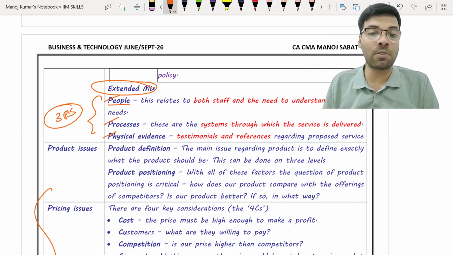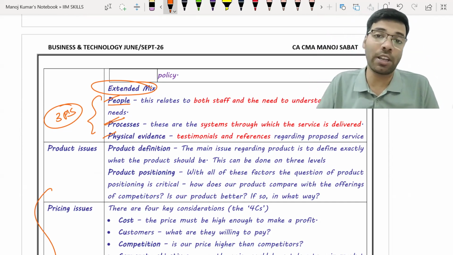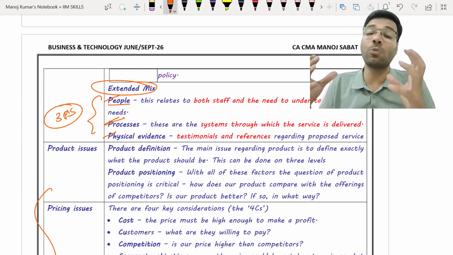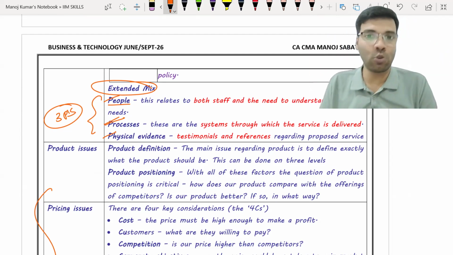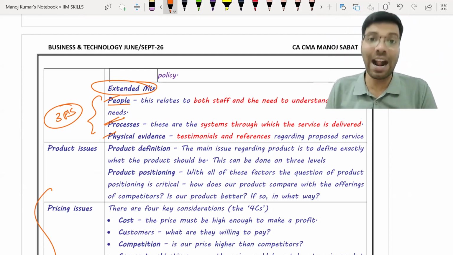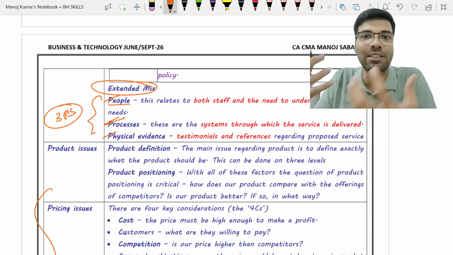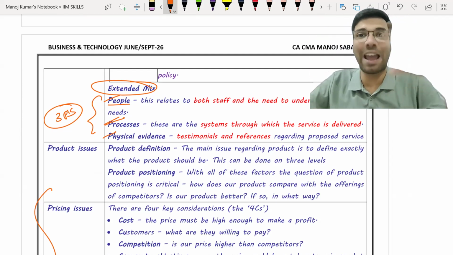And then comes the concept of process, which is nothing but the different stages under which the product is processed and it is delivered. It also plays a very important role in marketing the product. जैसे कि पैराशूट कोकोनट ऑयल, have you seen that ad? You have seen there, how to deliver the product to the customer, how to attract the customer there. So they will show the process through some animation.